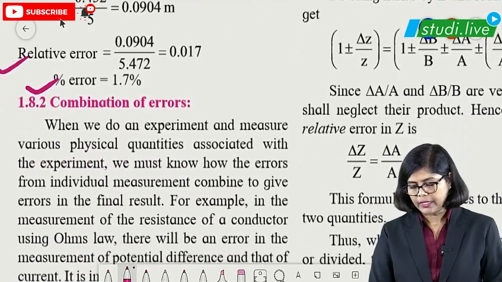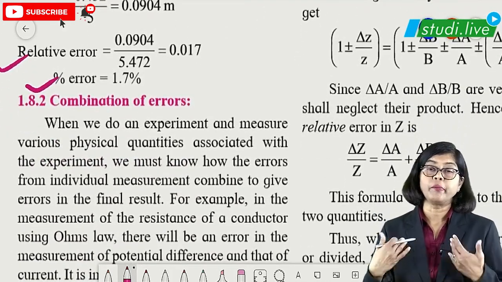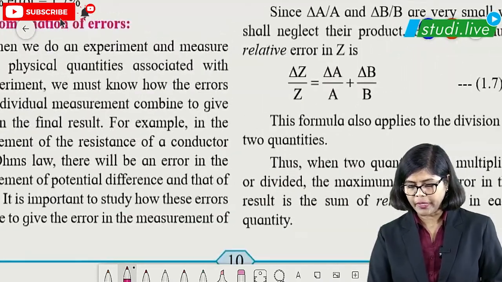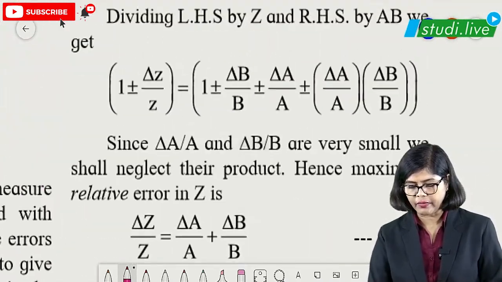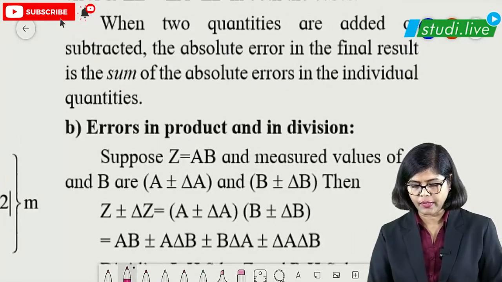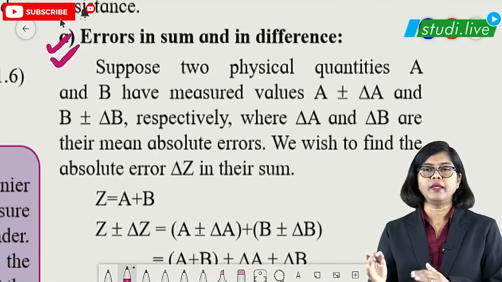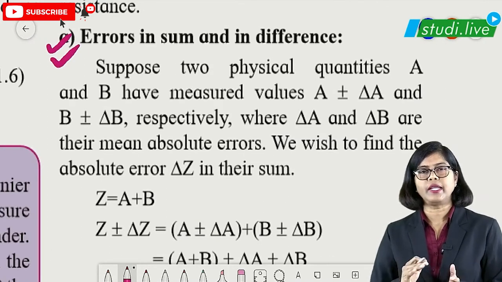Then after learning that estimation of error, then comes the combination of errors. Now combination of errors is also a very important one, because numerical sums will be based on that in entrance exams. Normally they ask questions on that. So the first step here is errors in sum and difference. Okay, that is addition and difference.